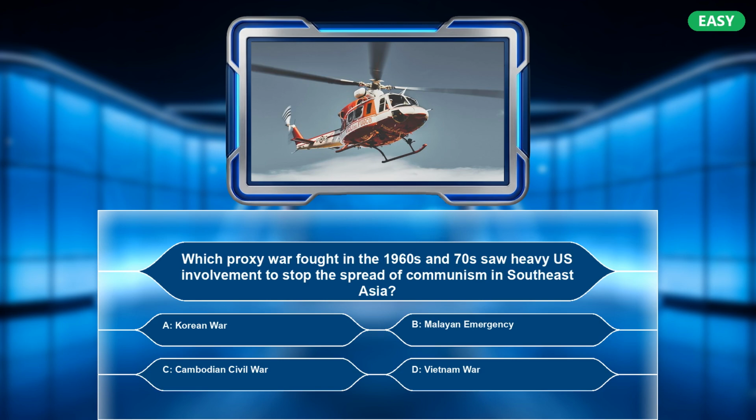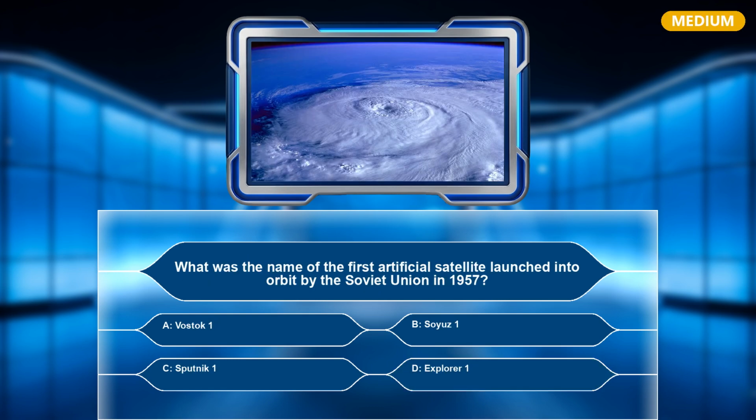A. Korean War. B. Malayan Emergency. C. Cambodian Civil War. D. Vietnam War. The correct answer is D. Vietnam War. Time for medium difficulty questions. What was the name of the first artificial satellite launched into orbit by the Soviet Union in 1957?